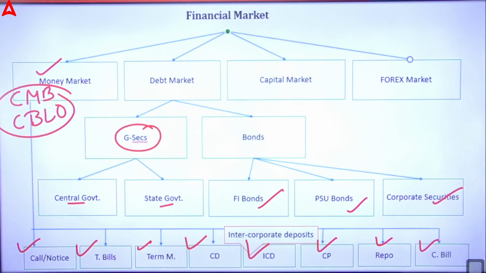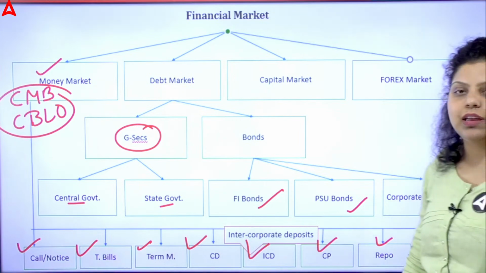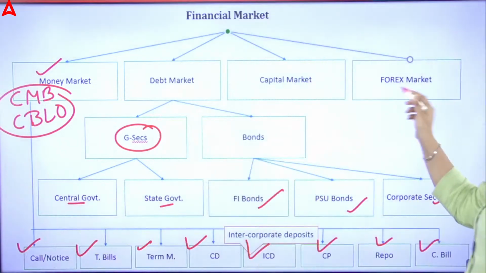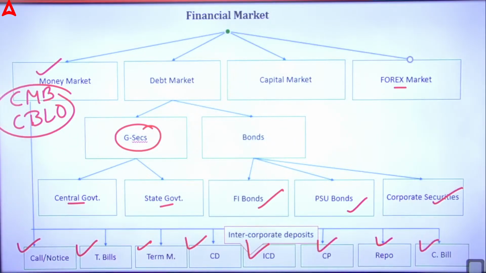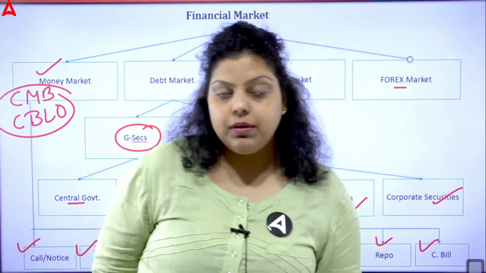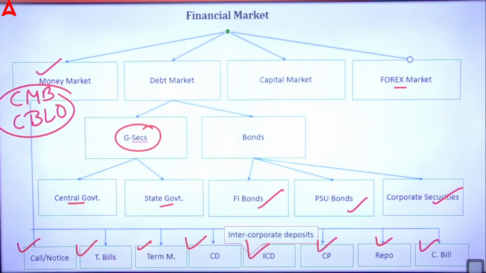Right. Apart from that, we have the capital market that covers the whole secondary and primary market, in which shares will be traded. And then we have the forex market. Forex is the foreign exchange market. It means the trading of foreign currency, which is regulated by RBI. So these are the financial markets in the Indian financial system.